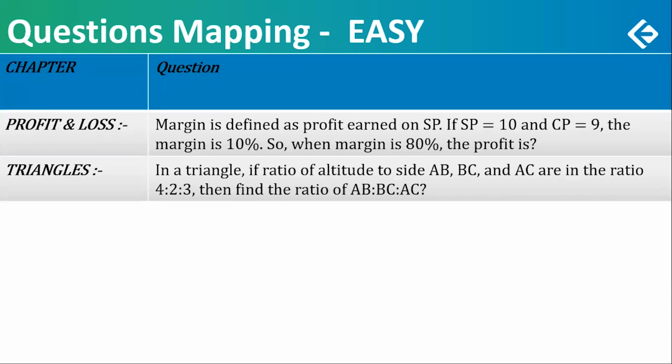Of course, the profit would be 1, we can calculate. And 1 out of 10, that is the definition, and this is only the explanation of that. So the only part of the question is, when margin is 80%, what is profit percent? Profit percent, of course. A very easy question. You can assume a good selling price and then you can solve within probably 5 seconds, maybe 10 seconds.